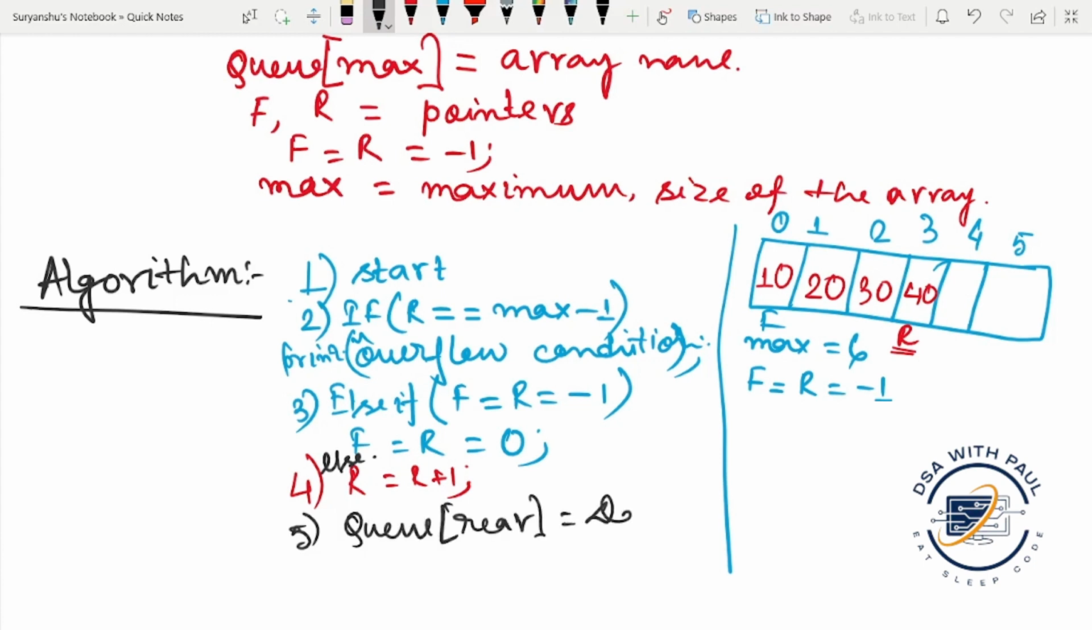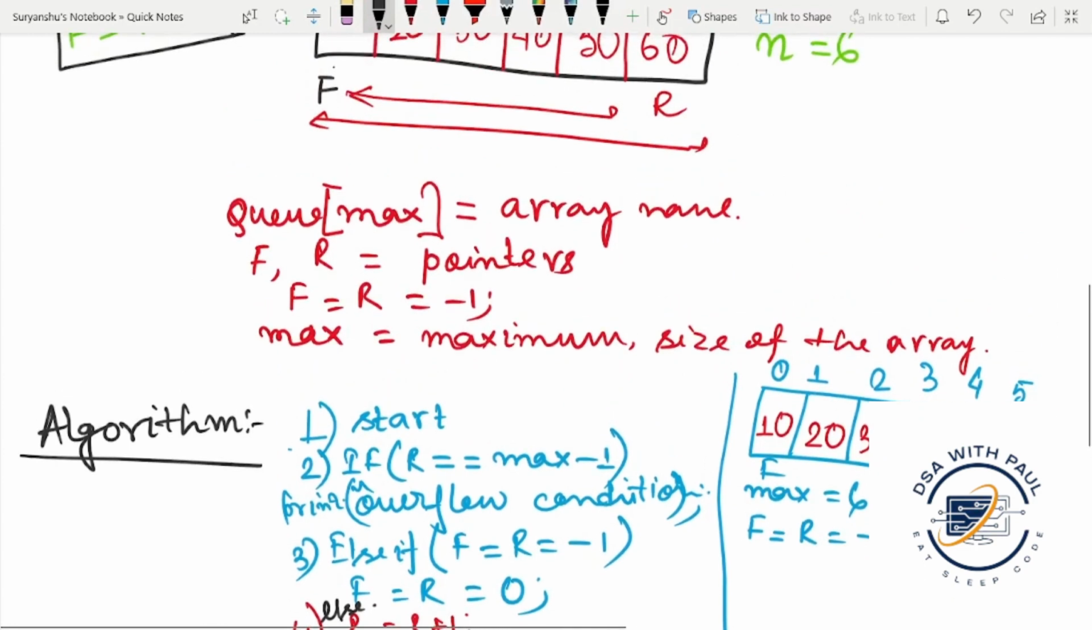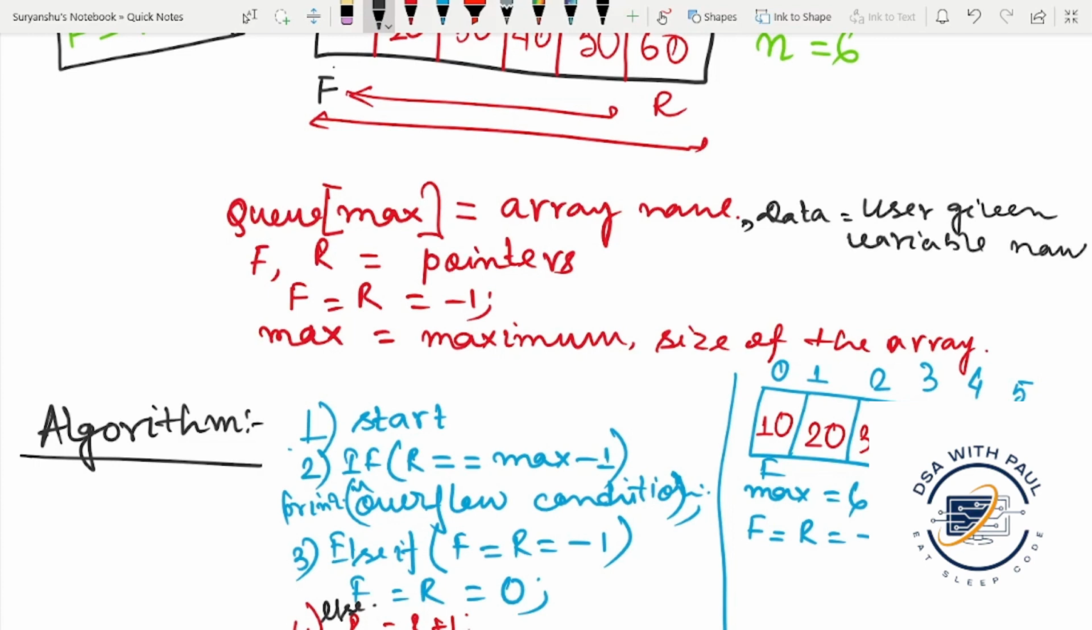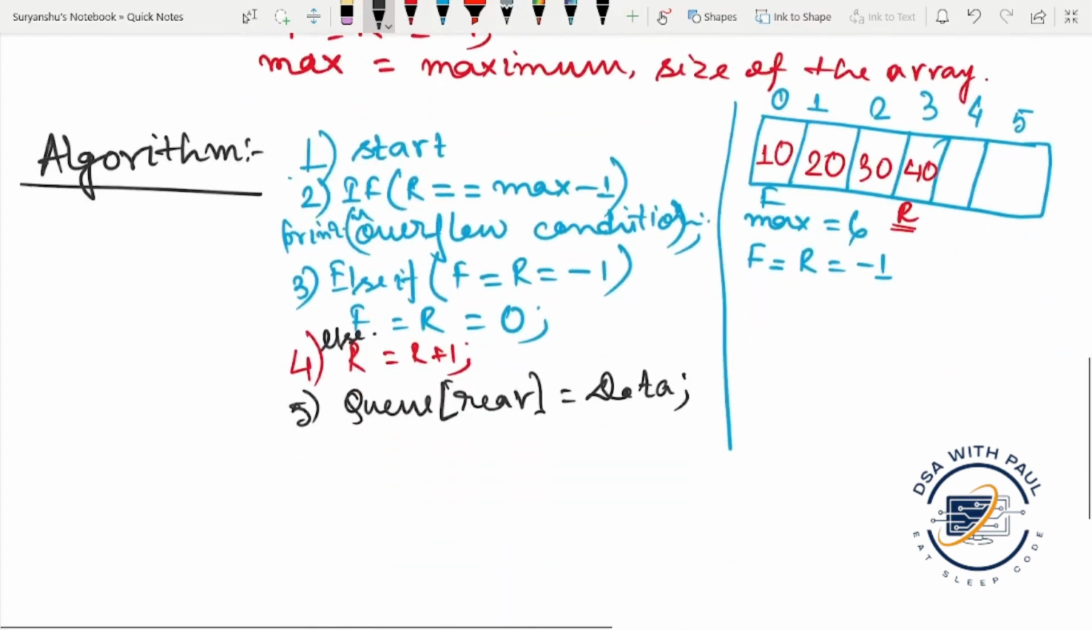will hold the data. Okay, there was one mistake, we forgot to initialize the data. So here we initialize the data. What is data? Data is a user-given variable name. Okay, so data will be input, and here the enqueue operation ends.